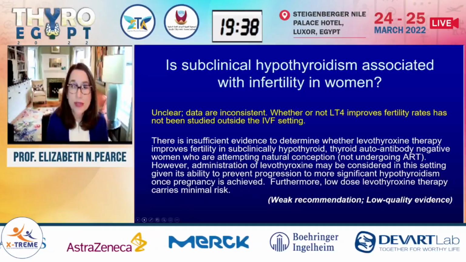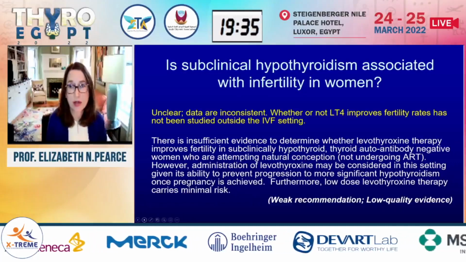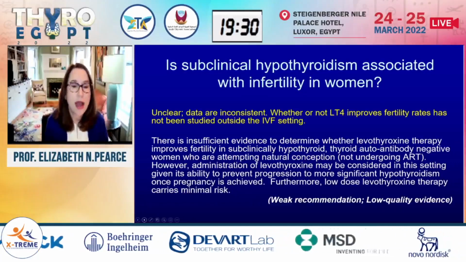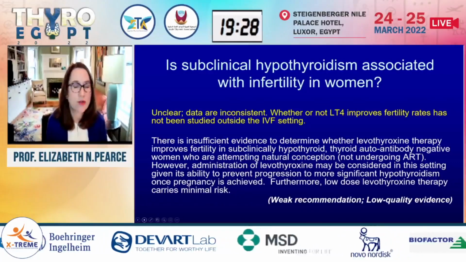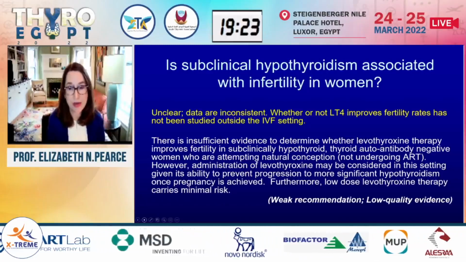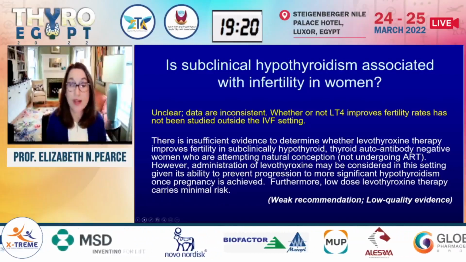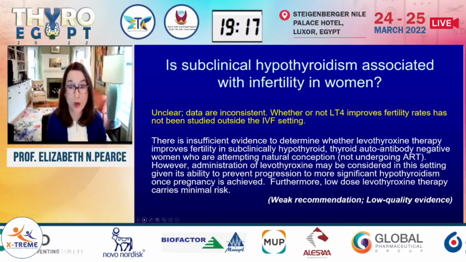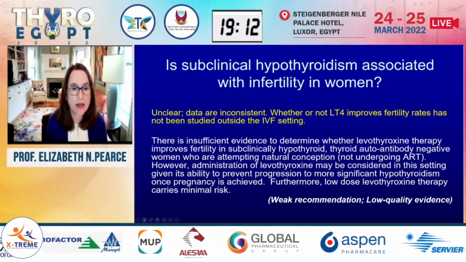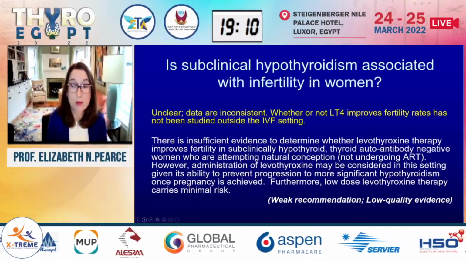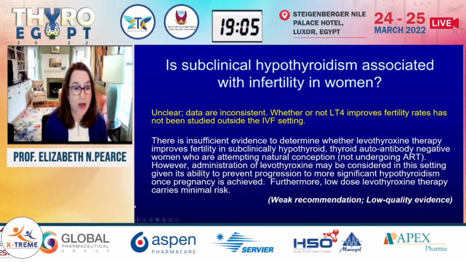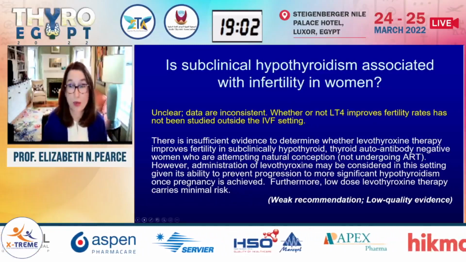So the recommendation here comes from the 2017 American Thyroid Association pregnancy guideline, which is currently undergoing revision. And the 2017 guideline notes that there's really not enough evidence to know whether levothyroxine helps with fertility in subclinically hypothyroid, thyroid antibody negative women who are attempting natural conception, meaning not undergoing IVF. However, it's probably reasonable to consider levothyroxine in this setting, given that you might then be preventing progression to more significant hypothyroidism once somebody's pregnant. So low-dose levothyroxine is probably the right thing to do, but it's not clear whether it actually improves fertility at all.